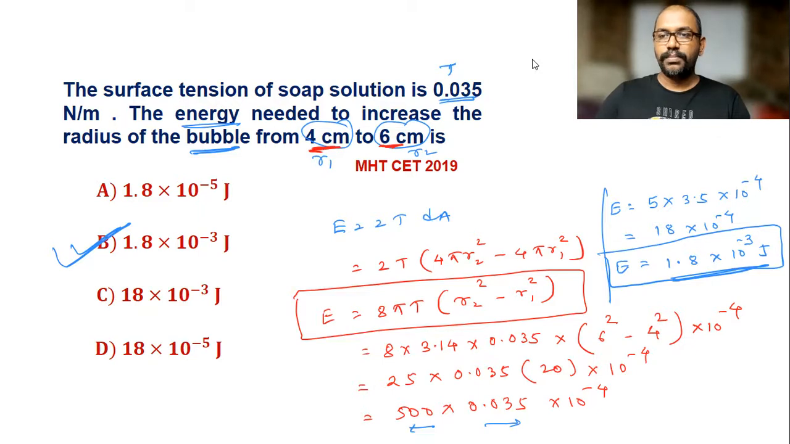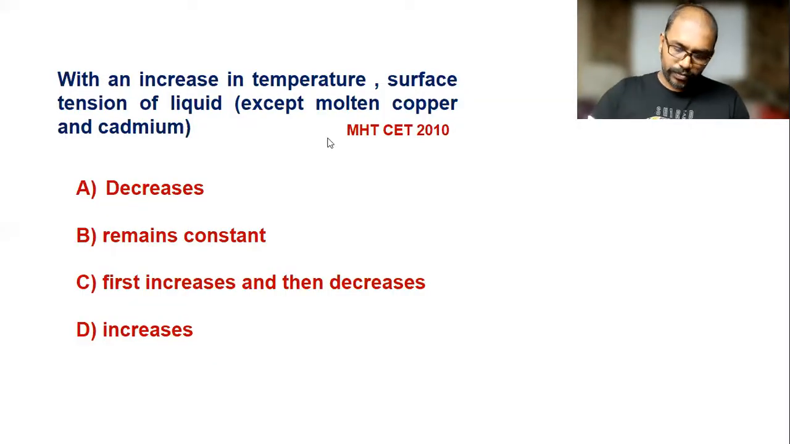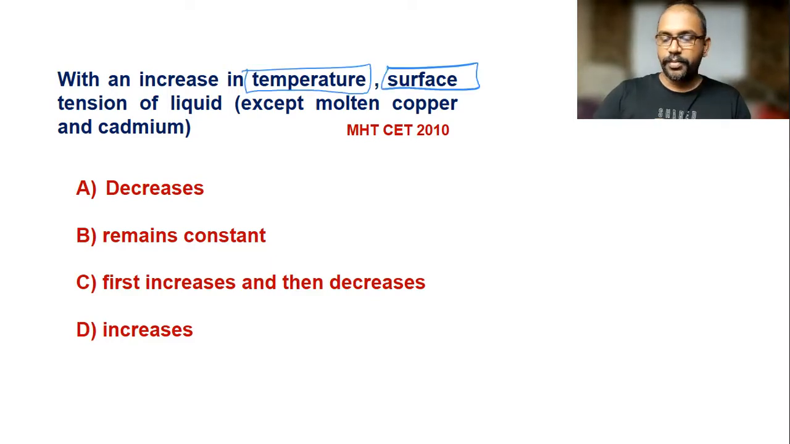Now next question. With an increase in temperature, surface tension of liquid. So here the relationship between temperature and surface tension you have to remember. Note one thing here: as we increase the temperature, surface tension of the liquid starts decreasing, and at boiling point, the surface tension is 0.